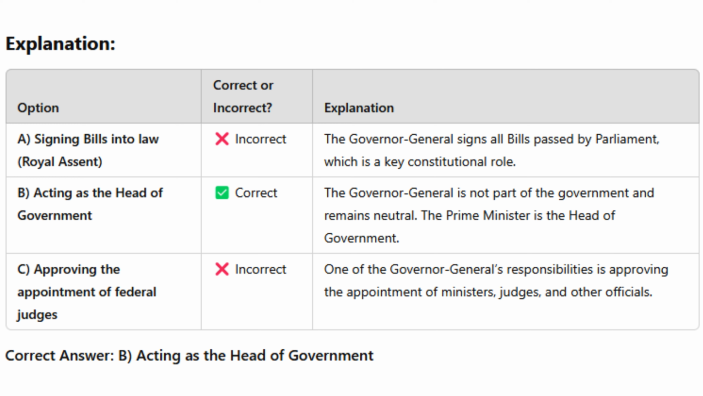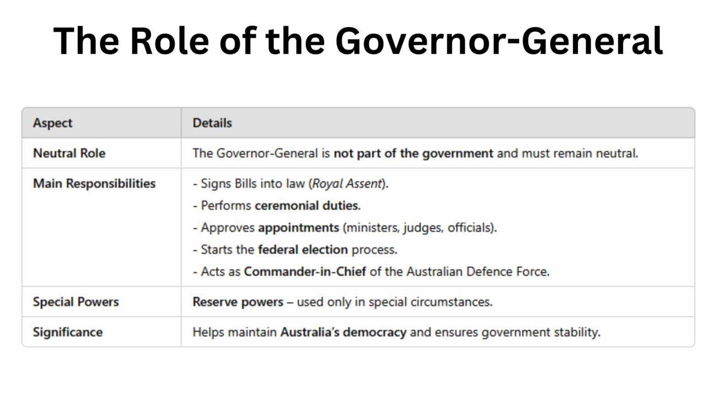This question is about the role of the Governor-General. I think this can be tricky because we need to understand exactly what the Governor-General does and how their role fits into Australia's government. First things first, did you know the Governor-General is not part of the government? That's right. They must remain neutral at all times. Now, what do they actually do? Well, their responsibilities include signing all bills passed by Parliament into law, this is called royal assent.